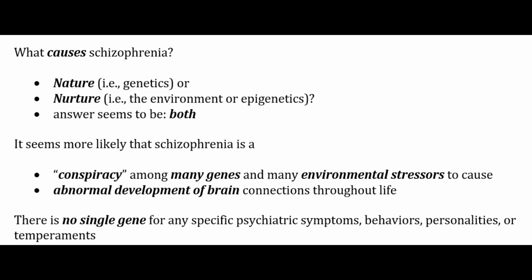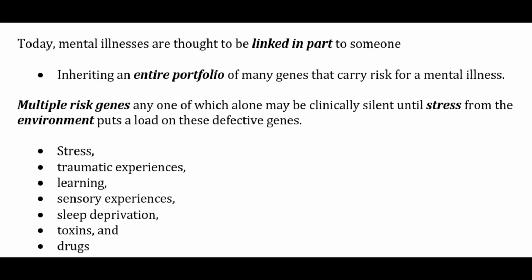It seems more likely that schizophrenia is a conspiracy among many genes and many environmental stresses to cause abnormal development of brain connections throughout life. Not surprisingly, there is no single gene for any specific psychiatric symptoms, behaviors, personalities, or temperament. Today, mental illnesses are thought to be linked in part to someone inheriting an entire portfolio of many genes that carry risk of mental illnesses.